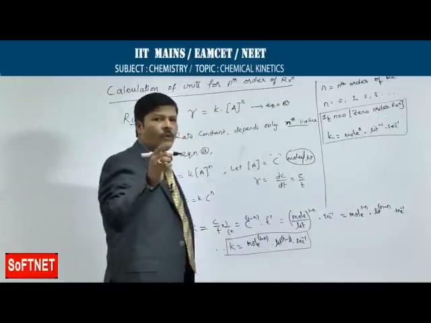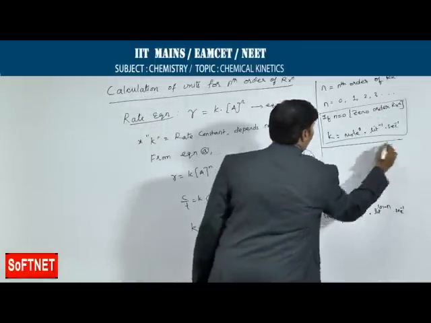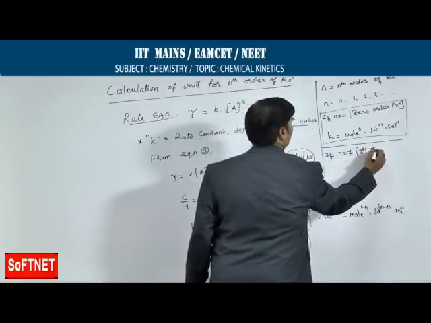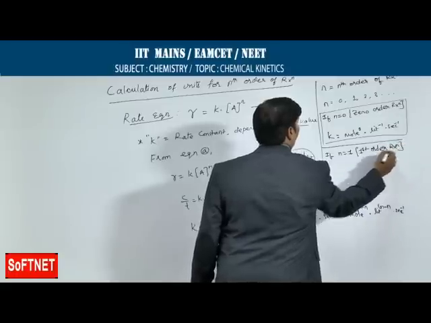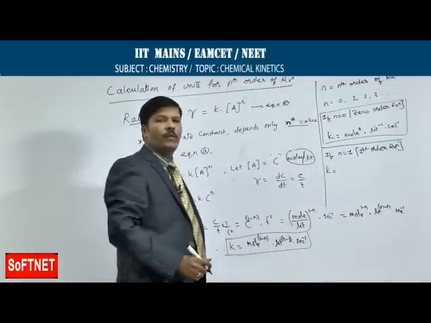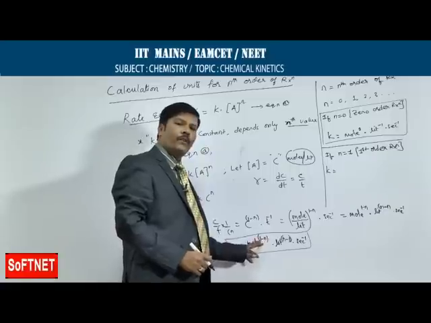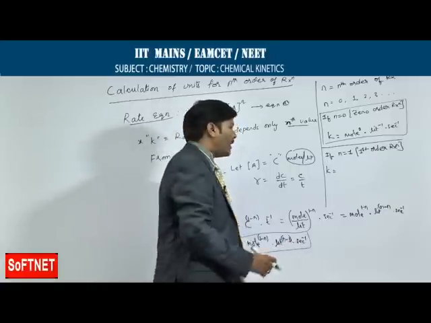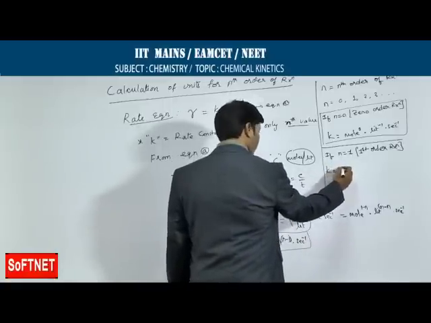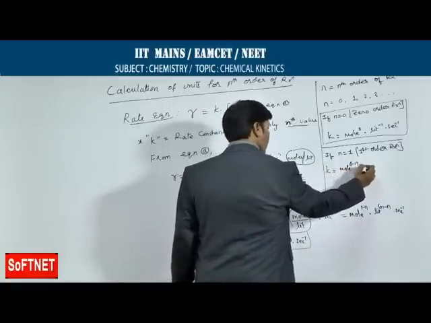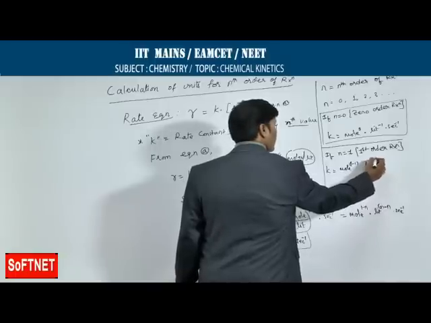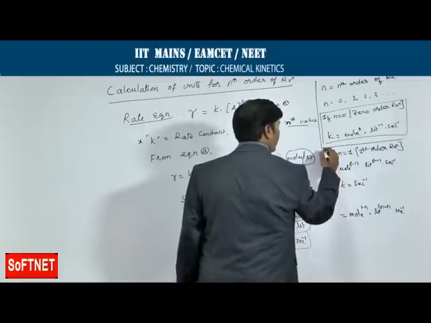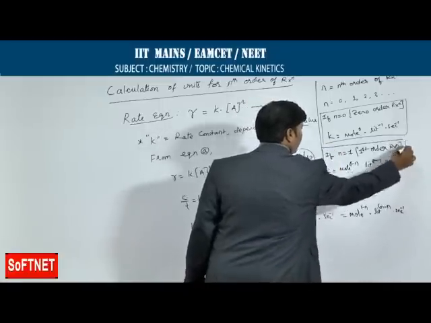So, let us go for the unit of first order now. If N is equal to 1, then it is a first order reaction. Just substitute the same formula: 1 minus 1 is 0, again 1 minus 1 is 0. So finally only second inverse is remaining. I am substituting mole of 1 minus 1, liter of 1 minus 1, and second inverse. So obviously the unit is going to become second inverse. This is for the first order reaction.